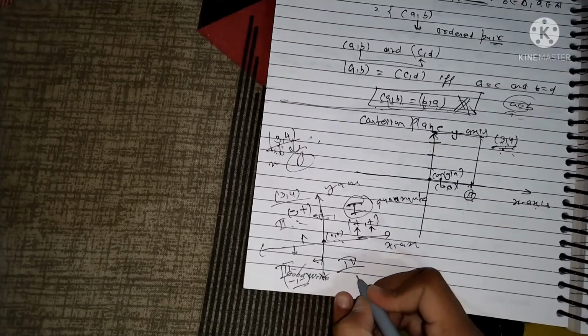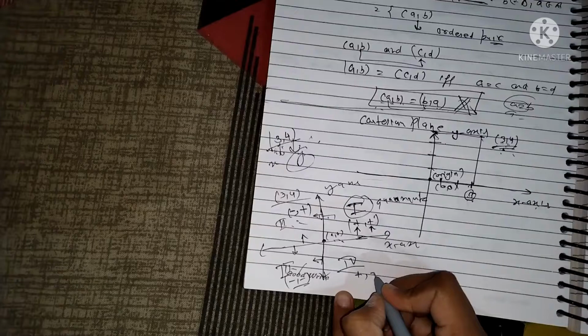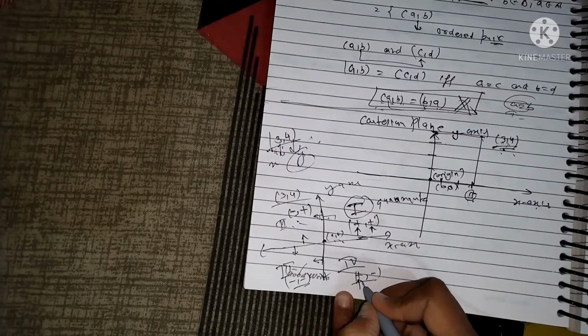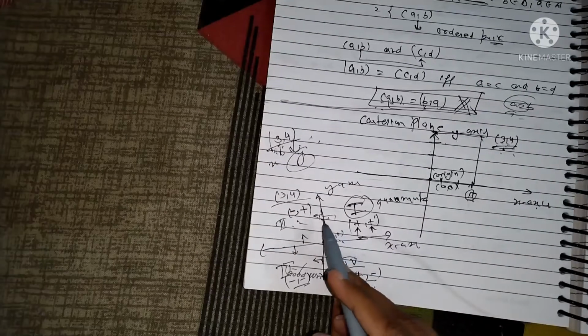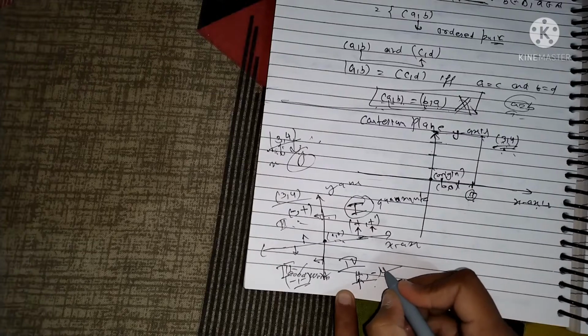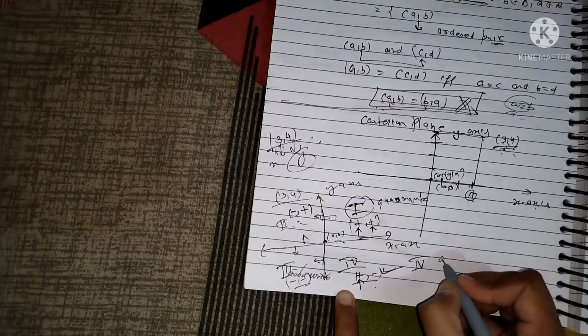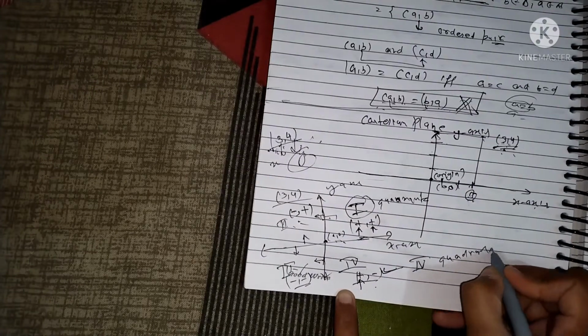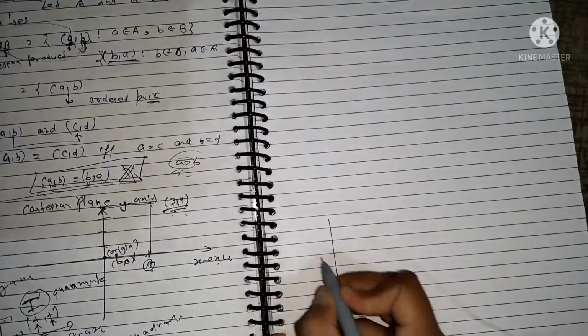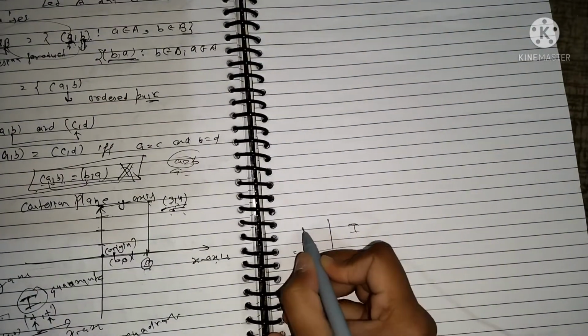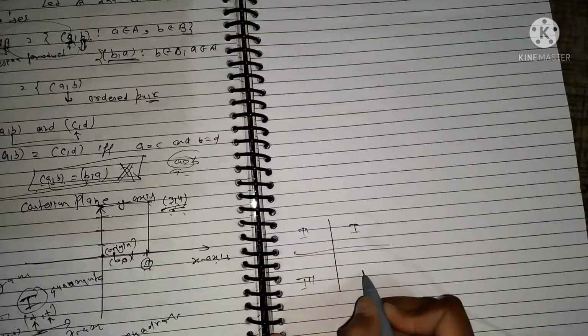Similarly, we can say if x is positive and y is negative, that is if the first element is positive and the second one is negative, then that ordered pair must belong to the fourth quadrant. This is the fourth quadrant. So in the Cartesian plane, we have four quadrants. This is first, this is second, this is third, and this is fourth.